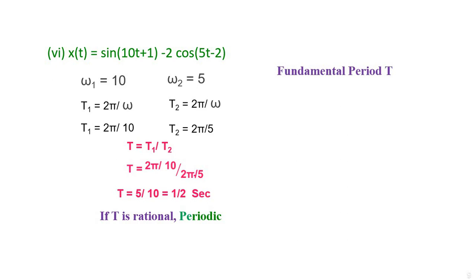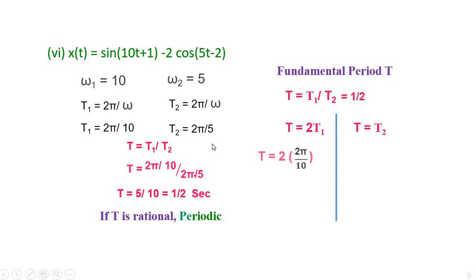In addition to finding the periodicity, if you are asked to find the fundamental time period, how do we find it? The ratio T1 by T2 is equal to 1 by 2, which means either T is equal to 2T1 or T is equal to T2. When we equate this, I will be getting T equal to 2T1 or T equal to T2. Both are correct. So I have a value for T1 and a value for T2.